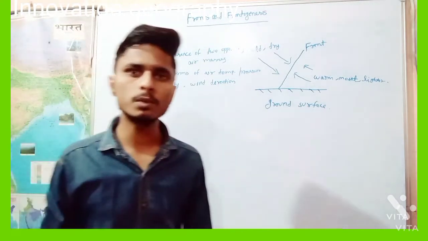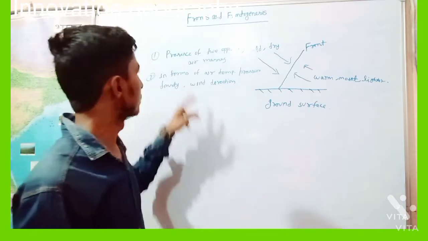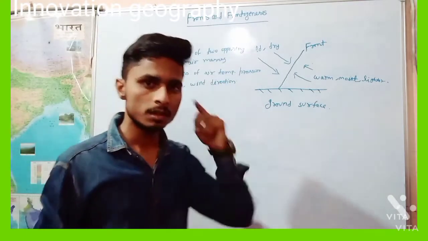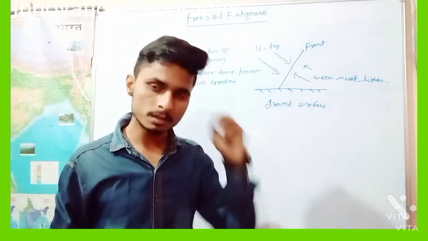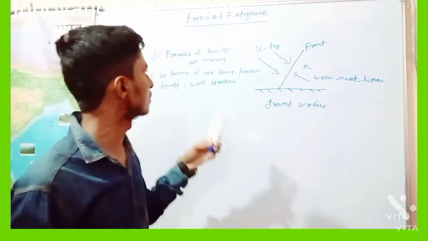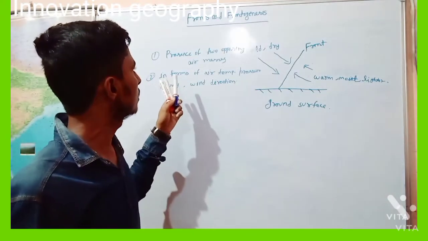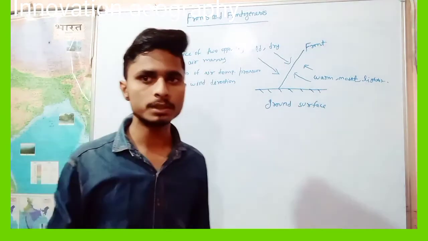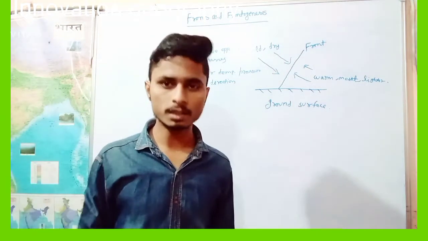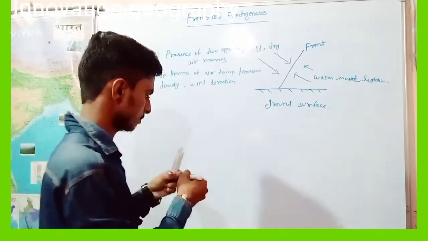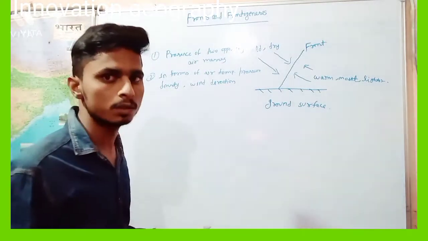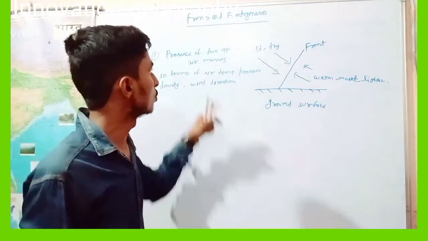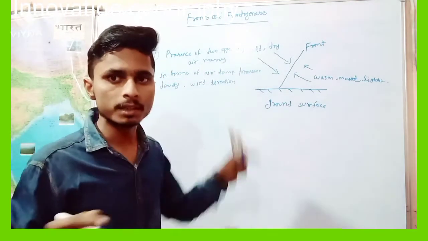If two opposing air masses are present, then a front is created, and if a temperature difference is present, then a front is created. Let us see how difference in air temperature and two opposing air masses create a front.